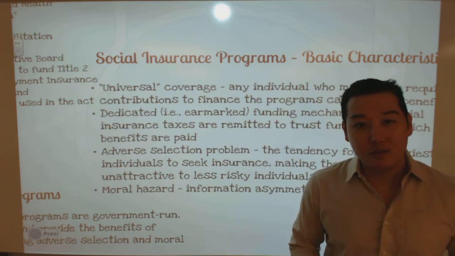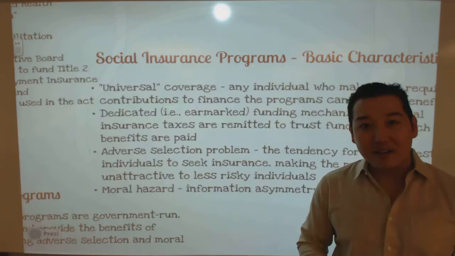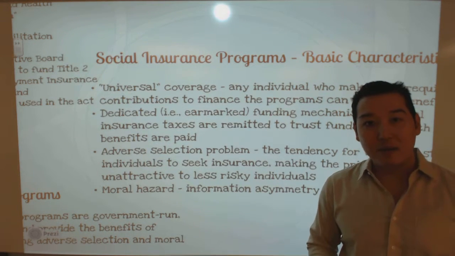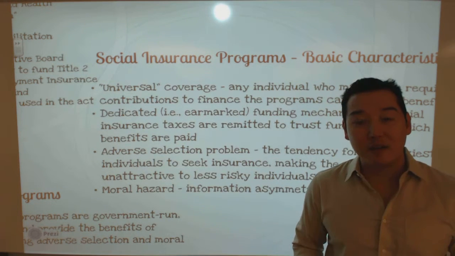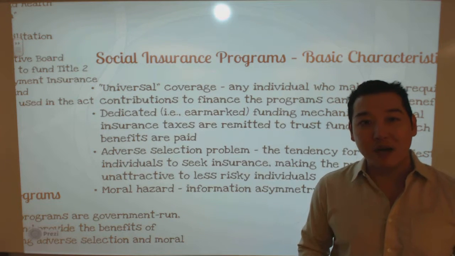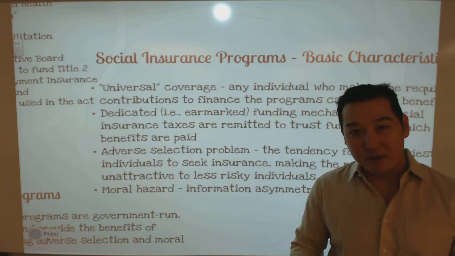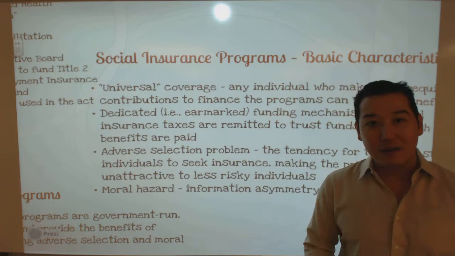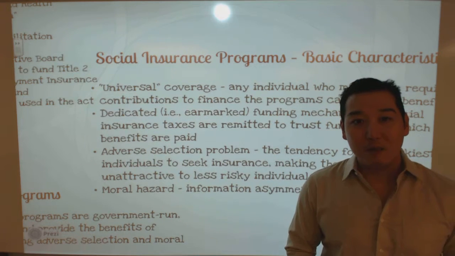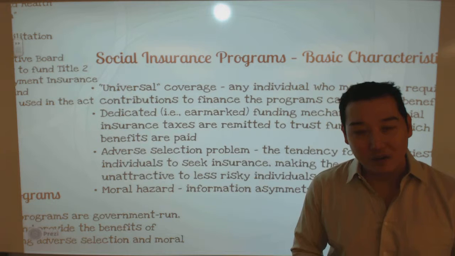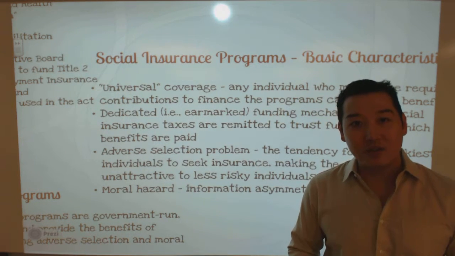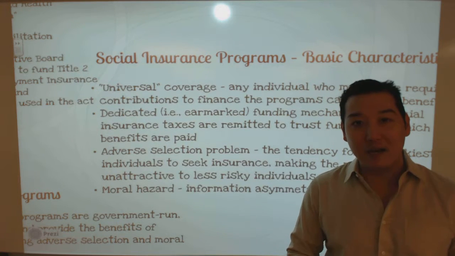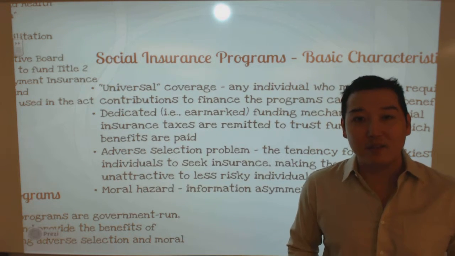Adverse selection refers to a tendency of the highest risk individuals to seek out insurance. So one example would be health insurance. If we never had Obamacare, if we simply continued to leave it up to the private health insurance companies and the private health insurance system to administer health insurance in the U.S., what often happens is this adverse selection issue is that you have the highest risk individuals, that is, the sickest individuals seek out insurance, and those who are perfectly healthy, they don't seek out insurance. That's an example of adverse selection.